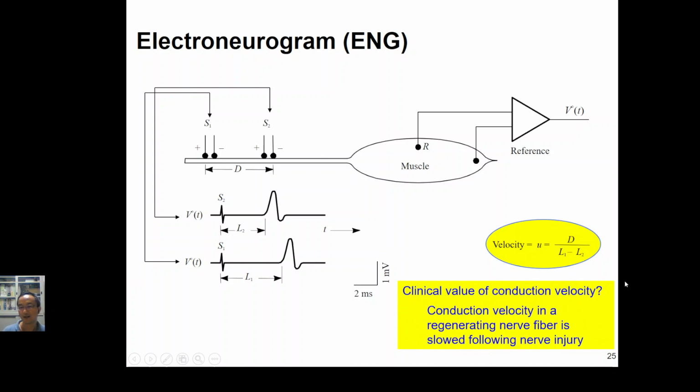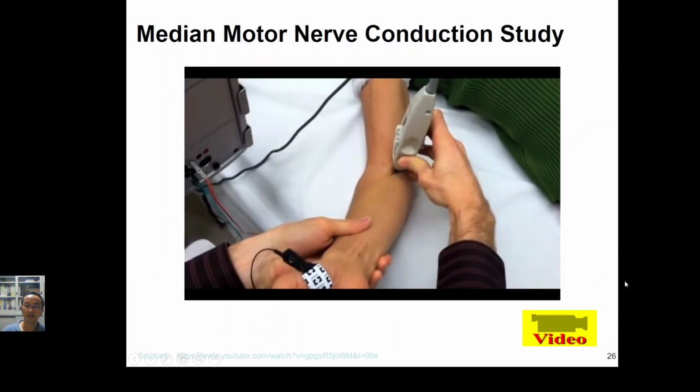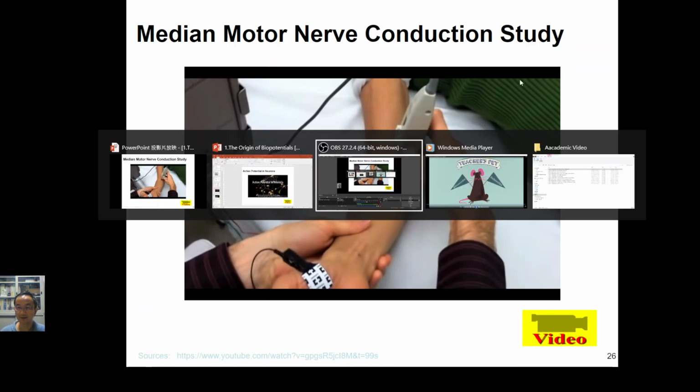The clinical value of this nerve conduction velocity is to see how much the nerve fiber has regenerated after the nerve injury. Okay, so here is a video. We can have a look at the median motor nerve conduction study.